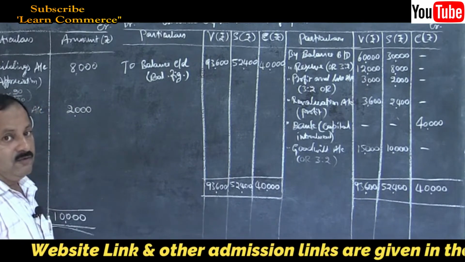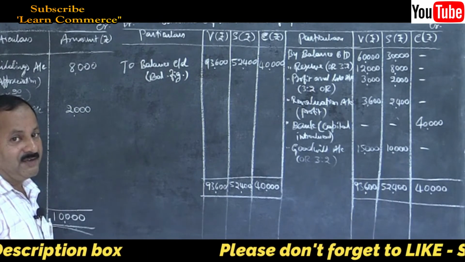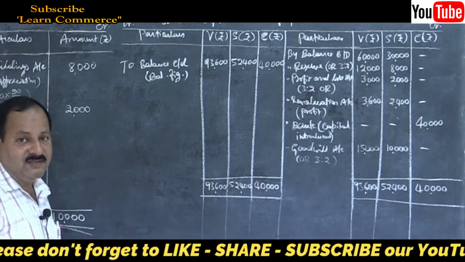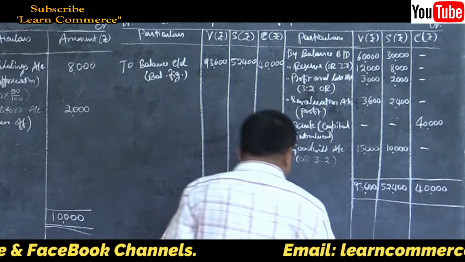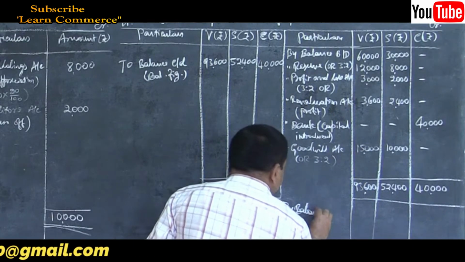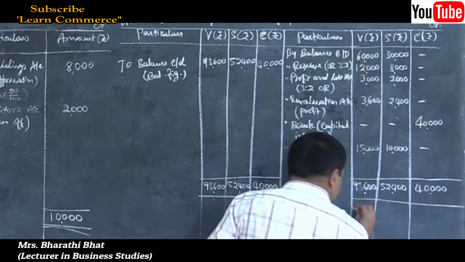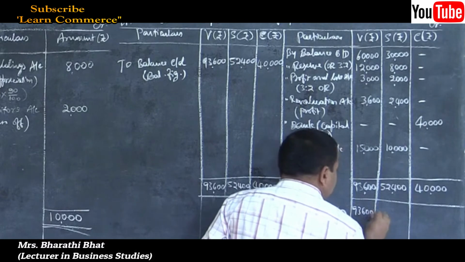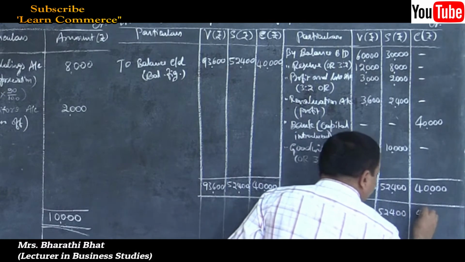That's all. I told you a point here. What is that? Bring down the balance. Otherwise, they will deduct 1 mark. Remember. So, by balance brought down, write the same figure again: 93,600, 52,400 and 40,000.